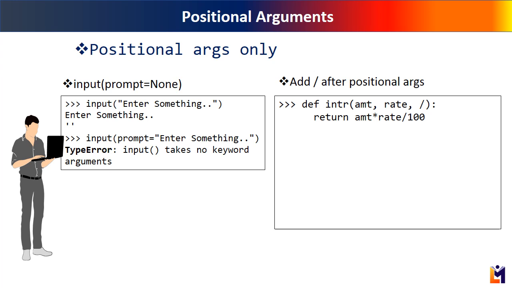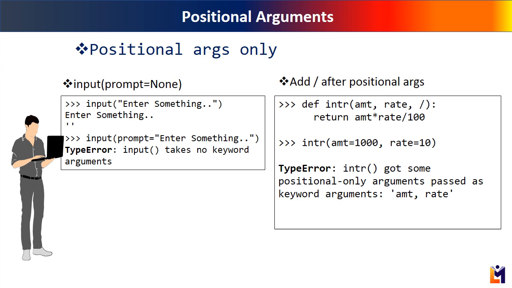It makes both the amount and rate positional-only arguments. If we try to use the keyword argument method, there is a type error saying that some positional-only arguments were passed as keyword arguments. Note that this feature is available only on Python 3.8 onwards.